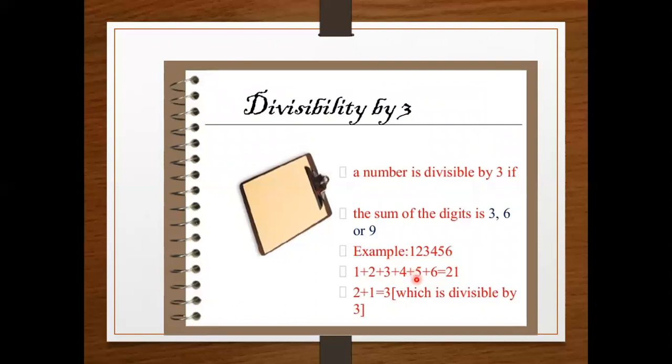So here is the example: 1, 2, 3, 4, 5, 6, and you have to add all the digits. When we add all the digits, we get 21. And you add this number again: 2 plus 1 gives 3, which is divisible by 3. On the other hand, you can also say that if the sum of the digits is a multiple of 3, then the number is also divisible by 3.